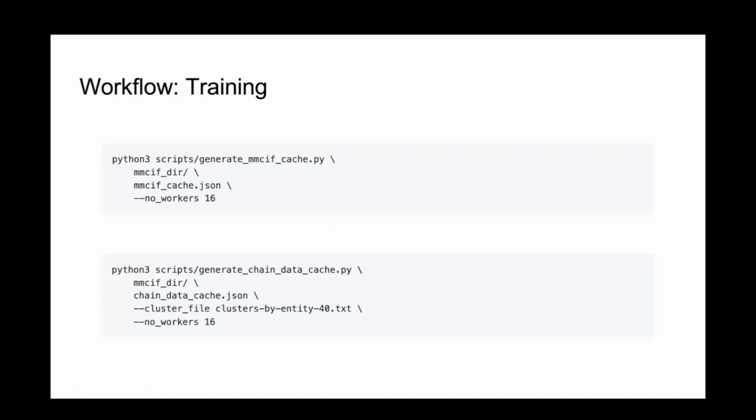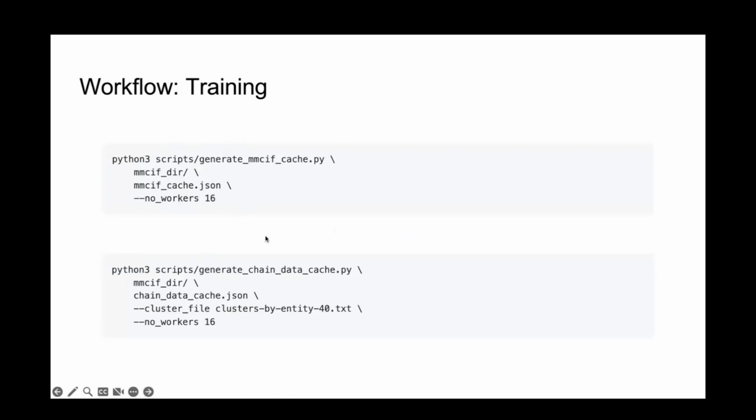Next, because parsing mmCIF files is so slow, you'll want to generate two caches that will speed things up a little bit during training. Basically, you just pass it your mmCIF tier and the desired output file, and it's multi-threaded. So if you have CPUs, you can go wild.